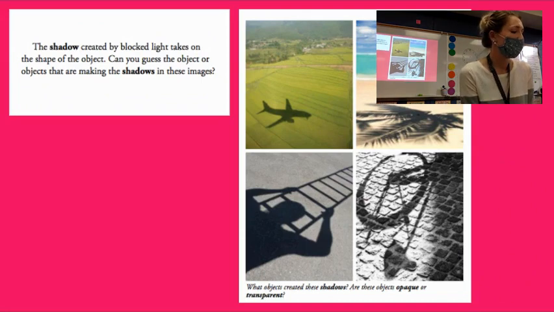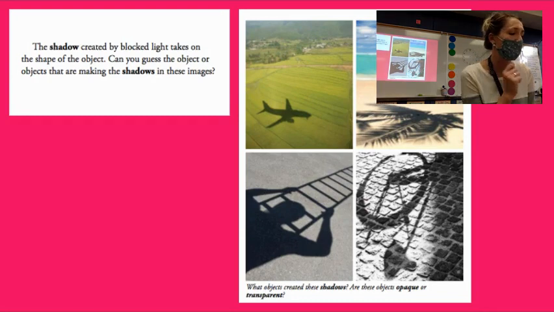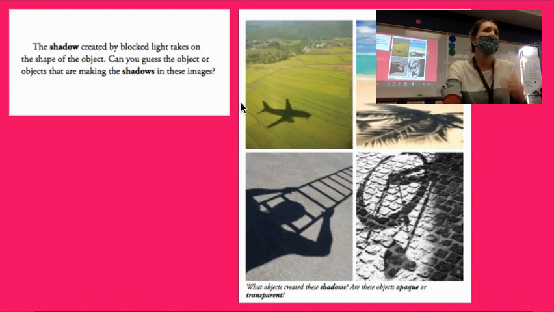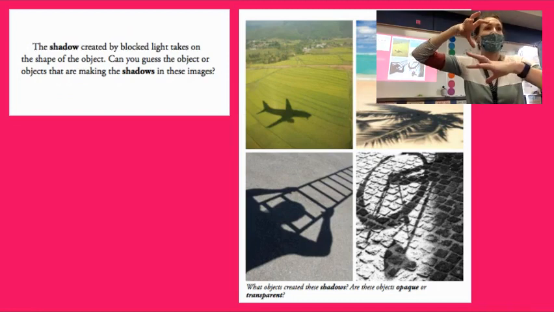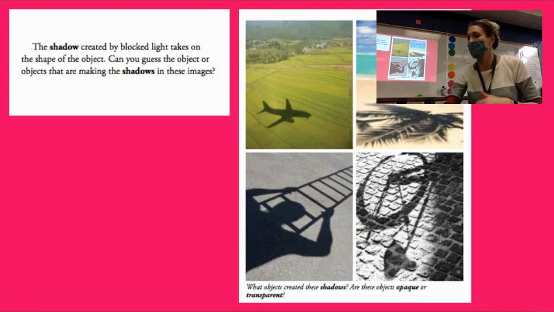Ready? The shadow created by blocked light takes on the shape of the object. Can you guess the object or objects that are making the shadows in these images? Fabulous. So we can go ahead and look at them. That very first one, what's making that shadow? An airplane. So the airplane's in the sky. The sun is above it. And that airplane's blocking the sun from reaching the ground then. And we get the shadow of the airplane.